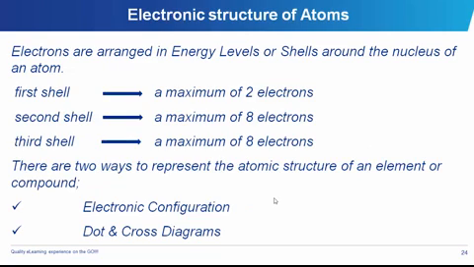Electronic configuration. Let's talk about the electronic structure of atoms. Electrons exist in levels due to the shells in which they orbit around the nucleus of the atom. The first shell contains 2 electrons, the second shell contains 8 electrons, and the third shell contains a maximum of 8 electrons. But there are 2 basic ways of representing this atomic structure diagrammatically. We have the electronic configuration method, and we also have the dot and cross diagrams.